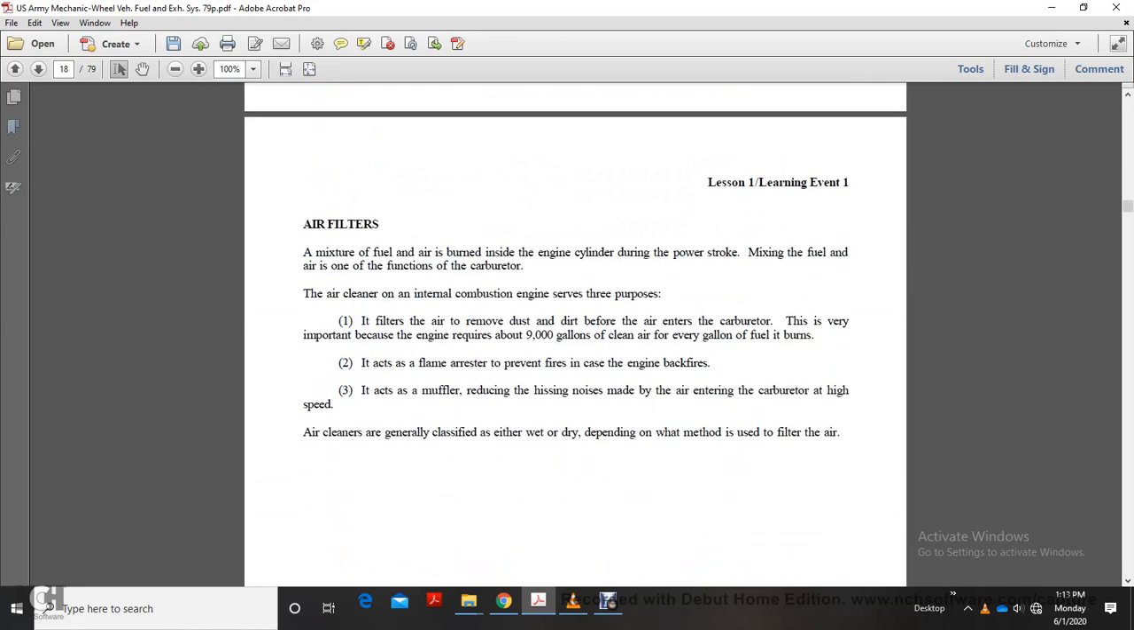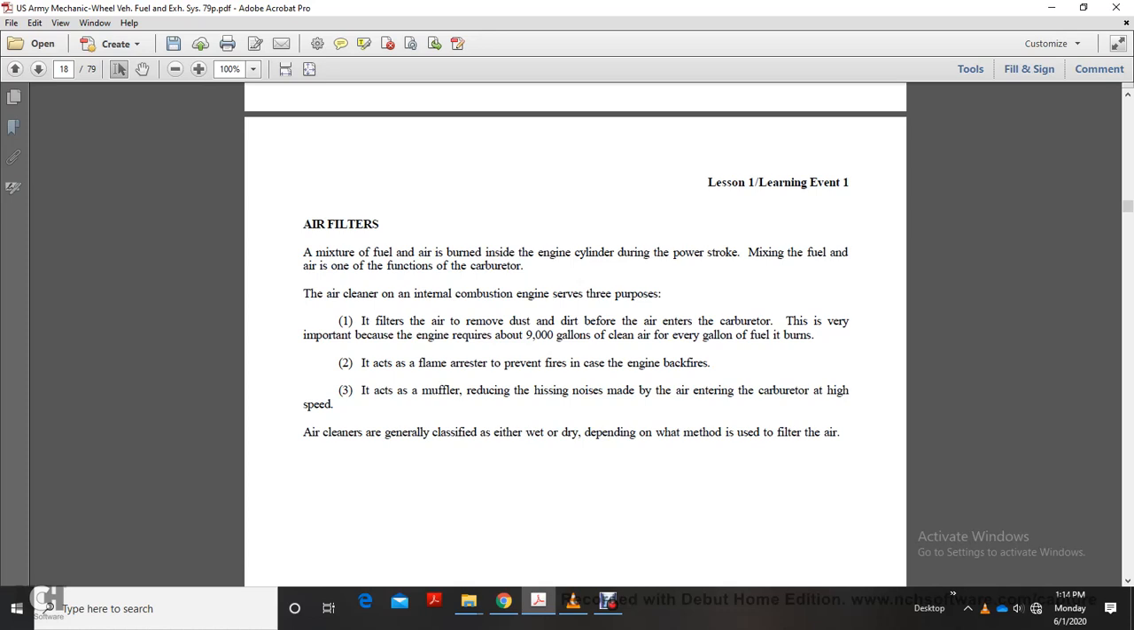Air filters. A mixture of fuel and air burns in the engine cylinder during the power stroke. The mixture of fuel and air is a function of the carburetor. The air cleaner on an internal combustion engine serves three purposes. It filters the air, removing dust and dirt before it enters the carburetor. This is very important because the engine requires about 9,000 gallons of clean air for every gallon of fuel it burns. It acts as a flame arrestor to prevent fires in case the engine backfires. And it acts as a muffler, reducing hissing noises made by air entering the carburetor at high speed.